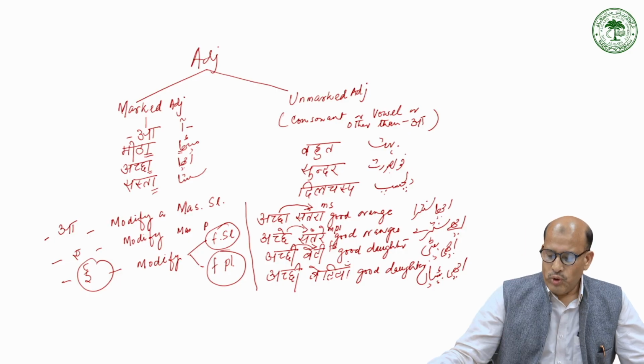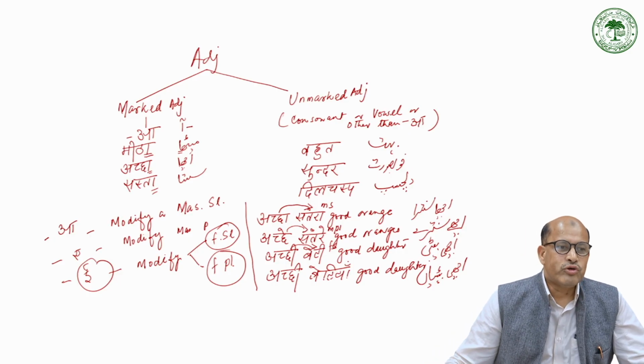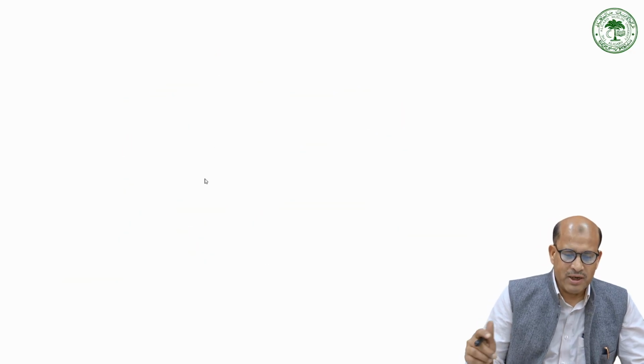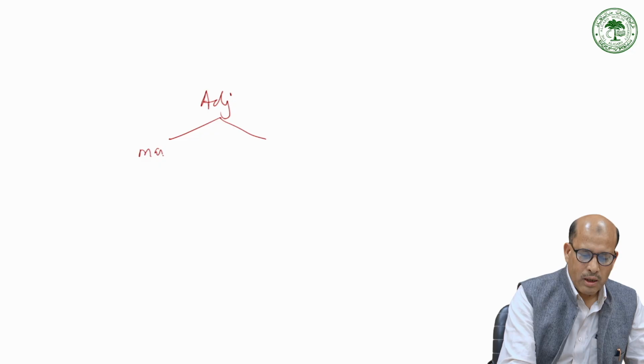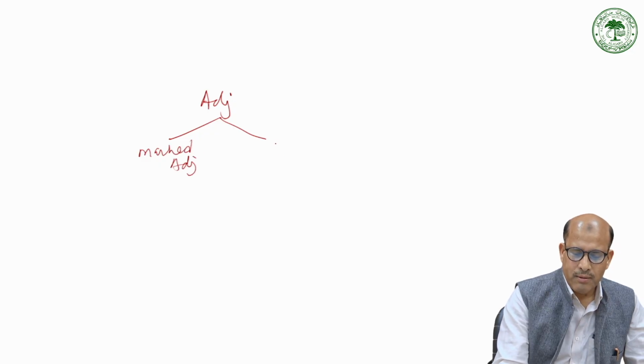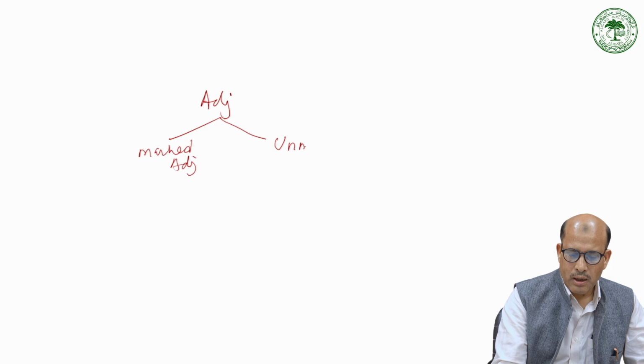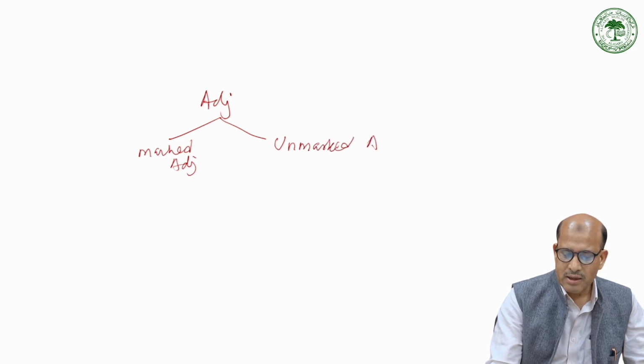So this is the exact chart that we are going to cover throughout this lecture. Only one more thing I would like to show you. I am going to give you the unmarked combination here. So I am writing separately, again for unmarked adjective, marked adjective, and unmarked adjective.